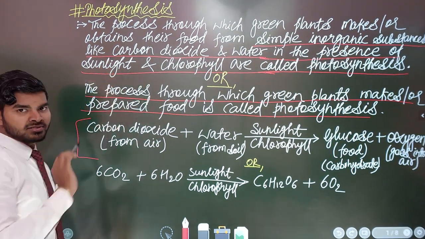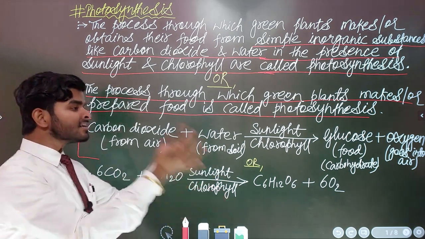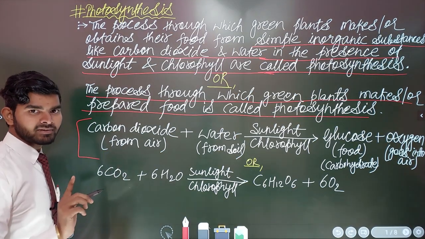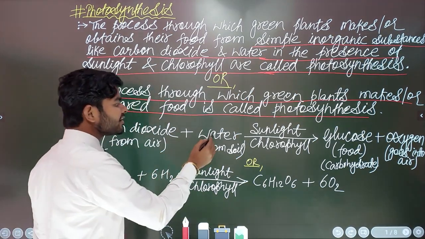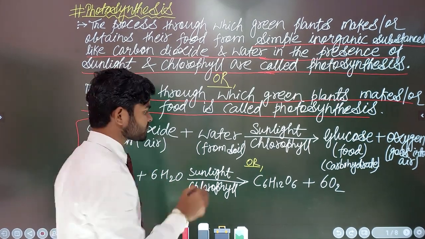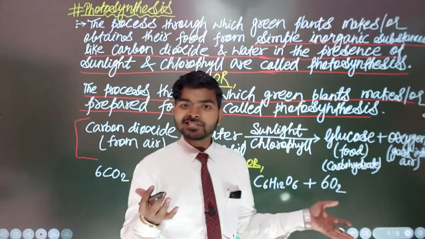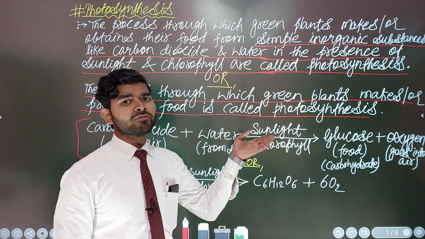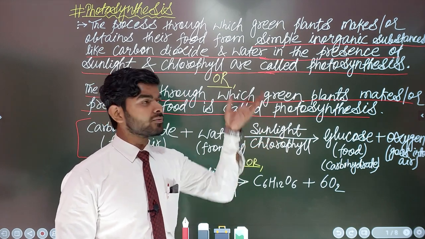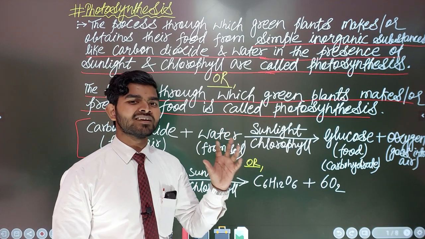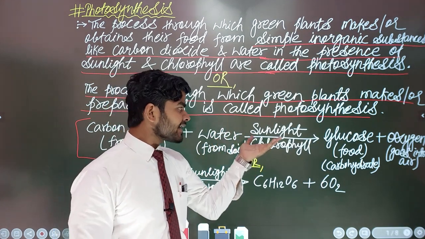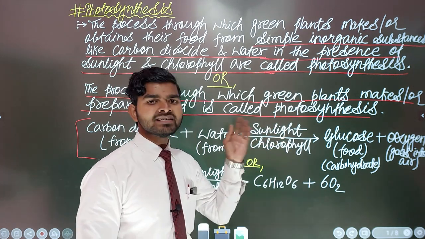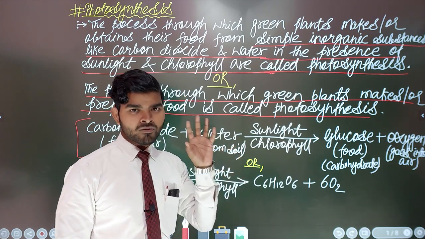Now I'm explaining from where plants take carbon dioxide in order to do the process called photosynthesis. From where will plants obtain the carbon dioxide? From air. Carbon dioxide can be obtained by the plants from the air. Concept clear? Now, from where will water be taken by the plants? From the soil, plants can easily take it. Now, sunlight, from where can sunlight be taken? The sun is the ultimate source of sunlight. Sunlight can be captured by the plants, and chlorophyll is already present in the leaves of plants.